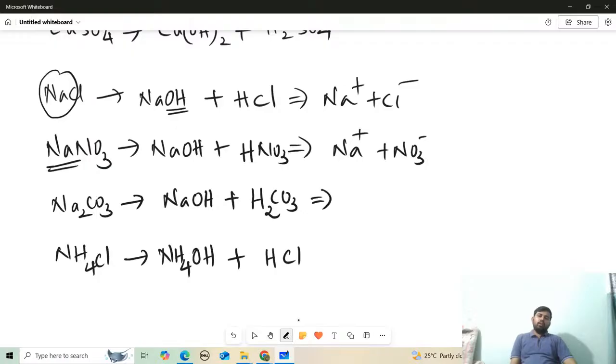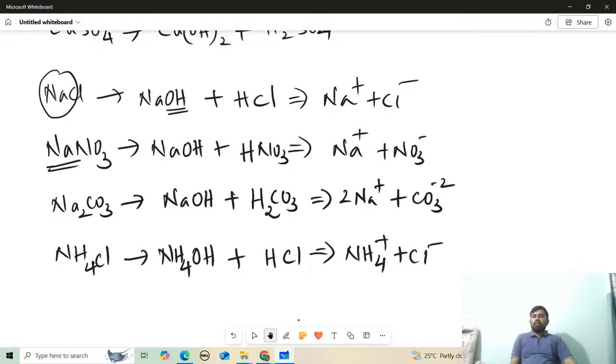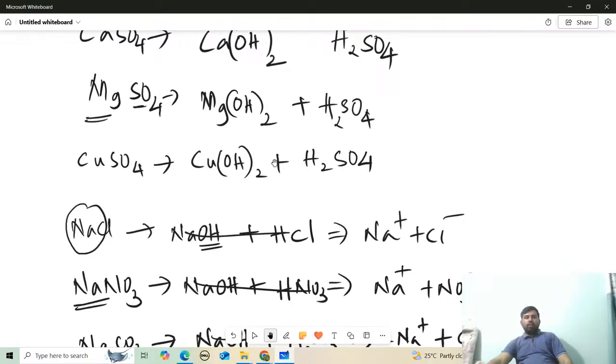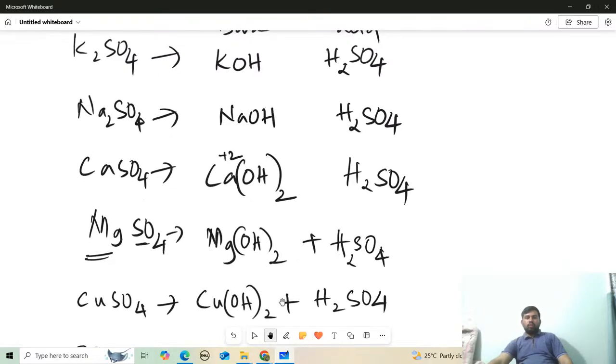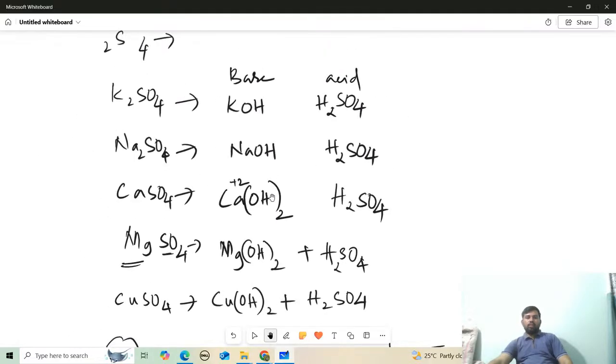Similarly, here we have sodium carbonate, which I am writing as ions: 2Na plus and CO3 minus 2. Similarly, I write ammonium chloride as NH4 plus ion and Cl minus ion, right? This is the ionization of NaCl. Don't worry about all these things. Now we should write about this ionization.